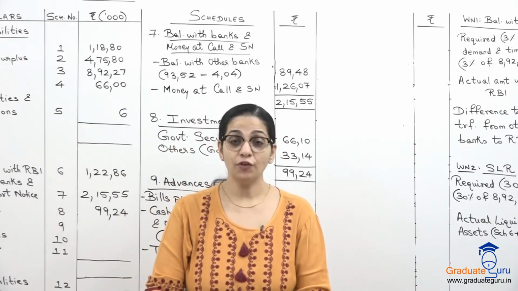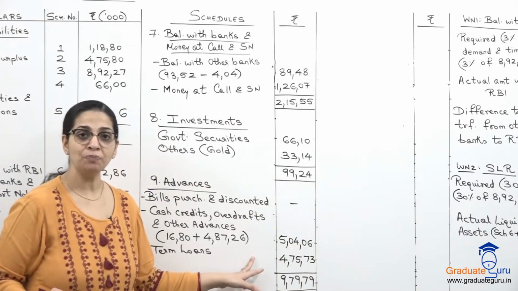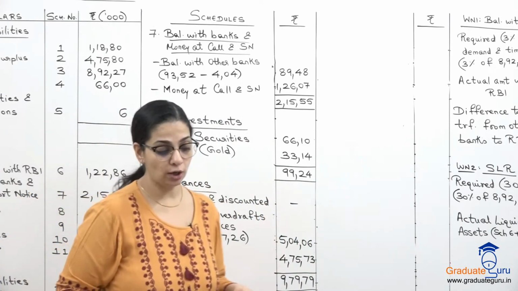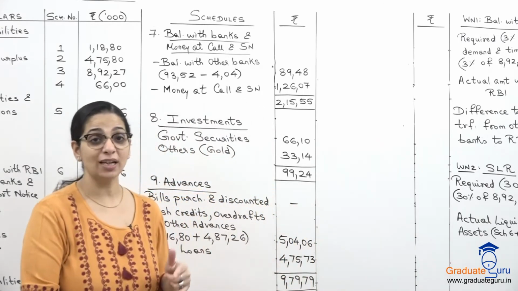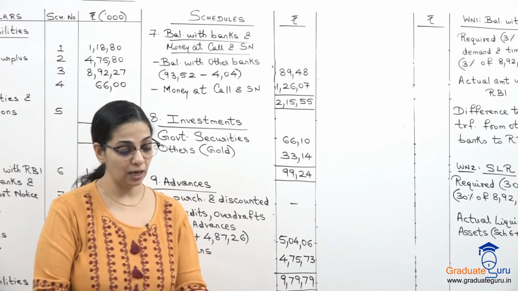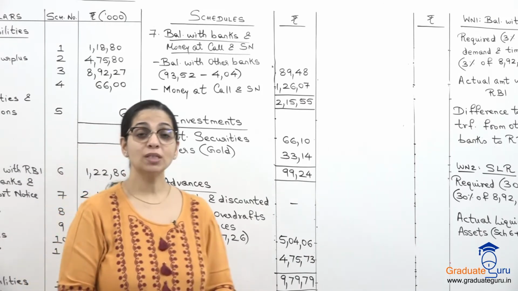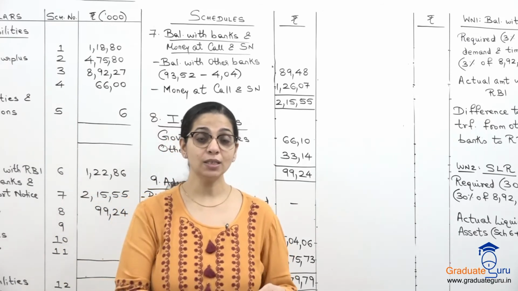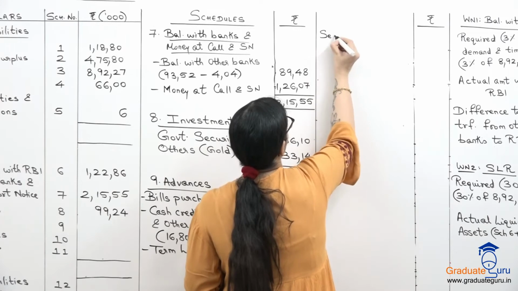So they have said 50% of the term loans, ये जो term loans हमने लिखा है, उसका 50% is secured by government guarantee and 10% of cash credit. So cash credit का हमारा amount is this one, 48726. उसका 10% is unsecured. So we will first write